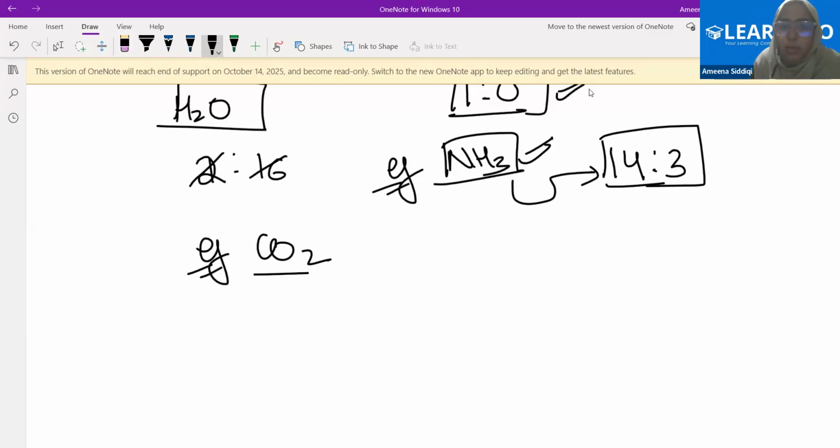Now quickly let's take the example of carbon dioxide. Each and every molecule of carbon dioxide will always have this same constant, fixed, definite proportion: one carbon atom joined with two oxygen atoms, always. Whatever the source of carbon is, whatever the source of oxygen is, when they combine together to give you carbon dioxide, it is this proportion. And if I want the ratio by mass, can you tell me the ratio by mass?